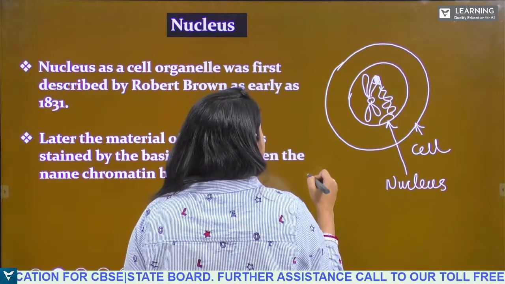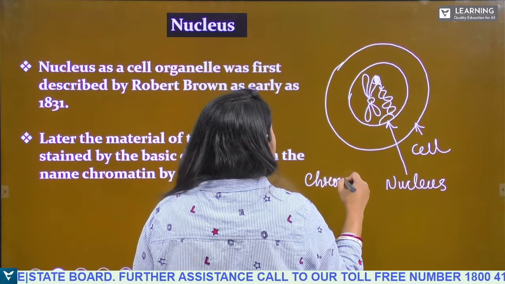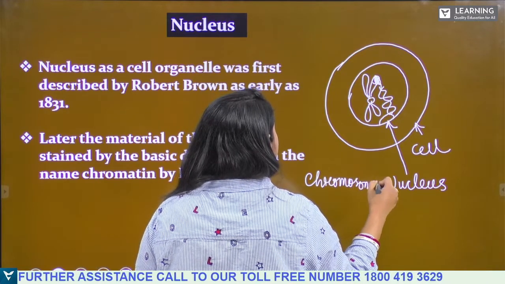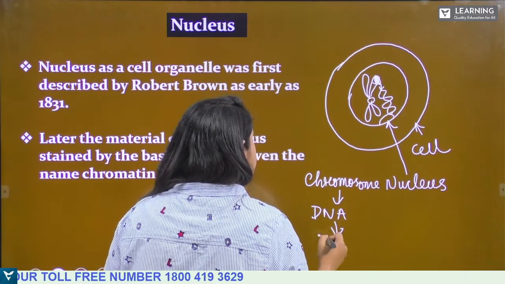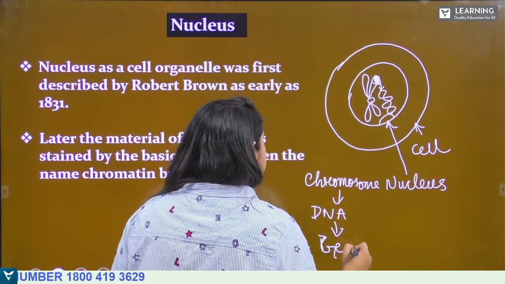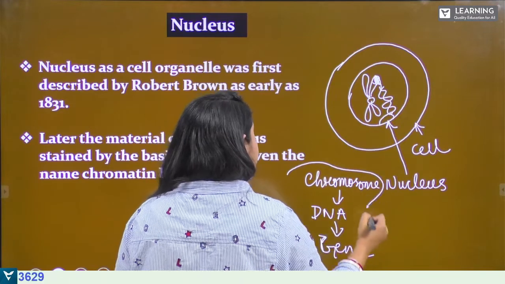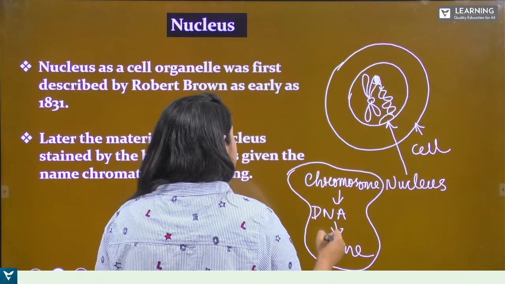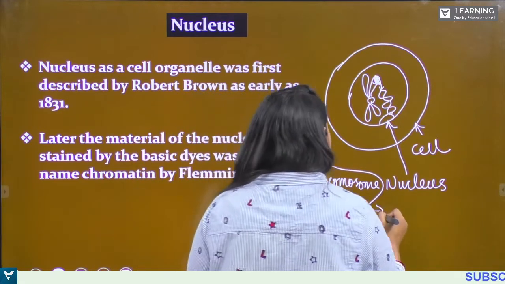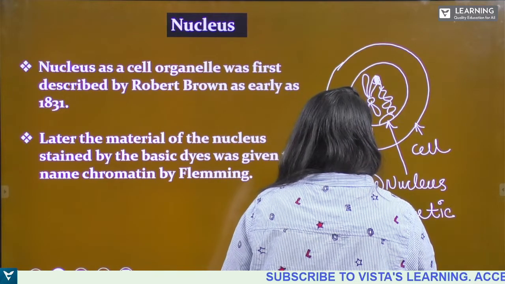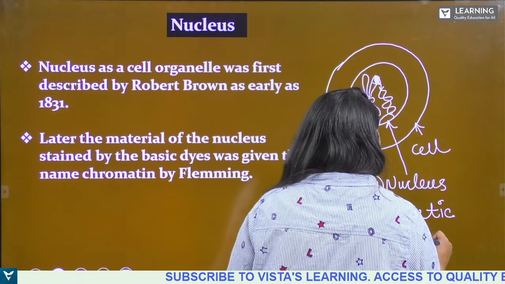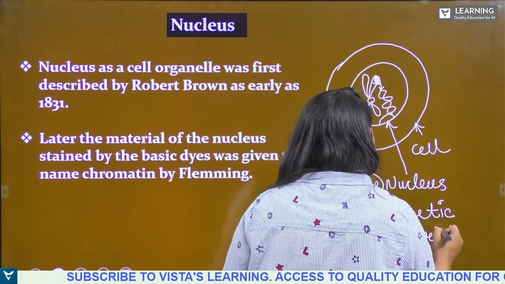So what is present? The chromosome, then DNA, then the genes, inside the nucleus. These are all the genetic materials.